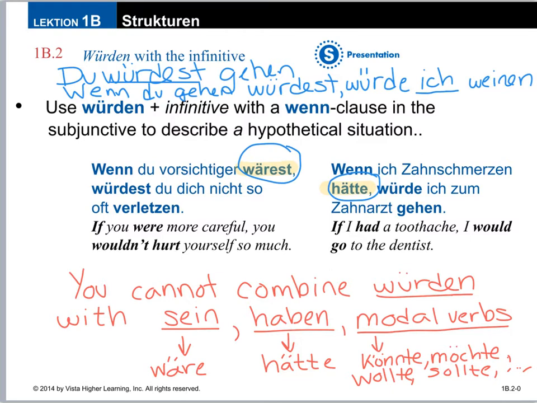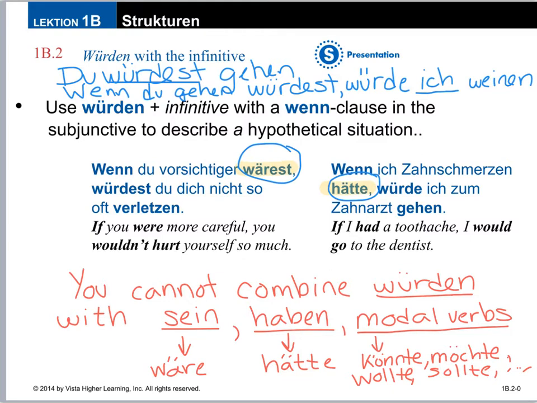Same thing with modal verbs. You can't say würde können. It'd be könnte for hypothetically could. Or you can't say würde mögen for would like. You have to use möchte.